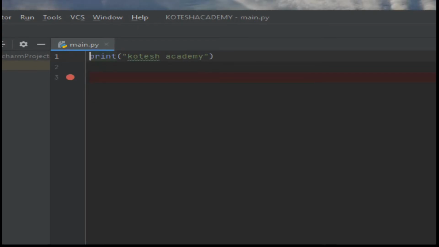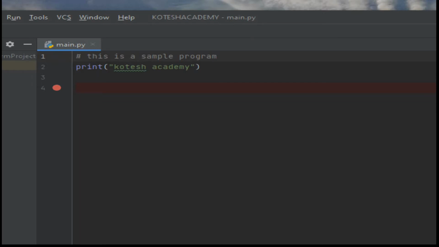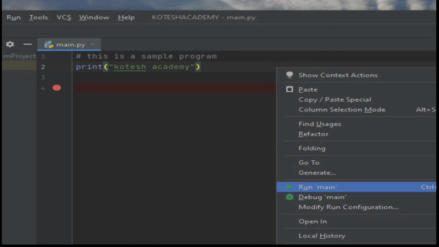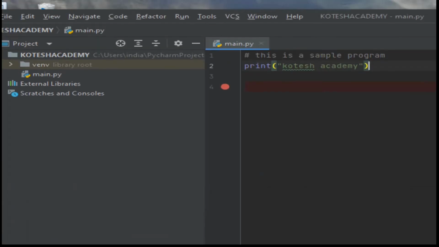Before that you have to write one comment, so you can take the hash symbol and write "this is a sample program". The role of these comments is only the description for the particular instruction. So you can execute the program with run main, then you can observe the result: the value is Kotesh Academy.